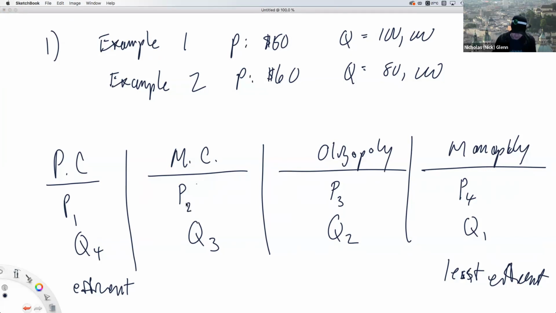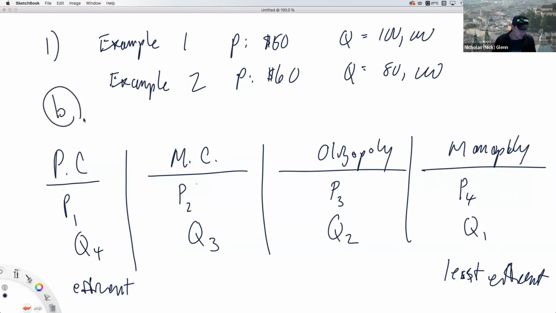Well, this could be the case. Example 1's lower, so that monopolistic competition has a lower price than monopoly. We know that because of the barriers to entry and stuff like that, because of the efficiency. And it's the same way with the quantities here. The quantity in monopolistic competition is going to be greater than in monopoly. So this potentially could be the way these markets are set up here. Right. So it's going to be B.